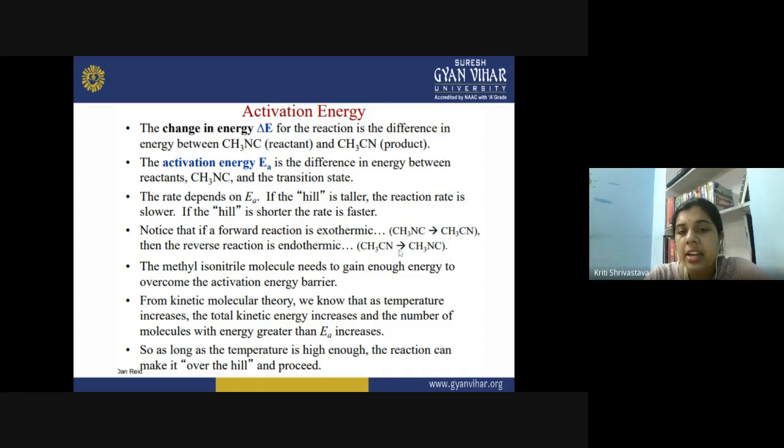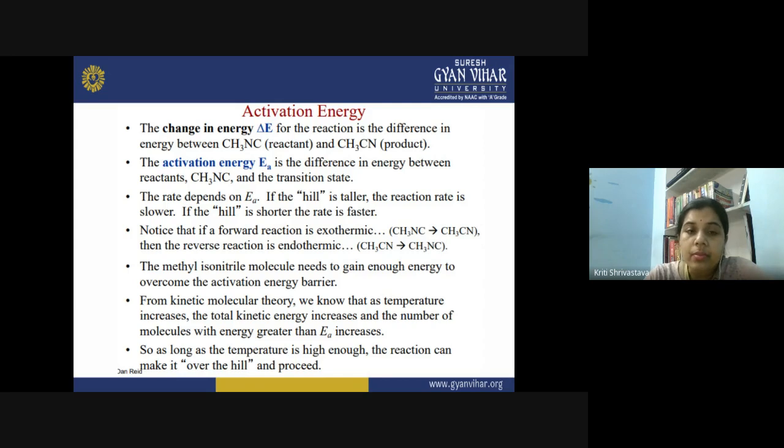It is the endothermic reaction. So, when you talk about the exothermic and endothermic reaction, we are talking about the delta E value, and we are not talking about the activation energy value. The methyl isonitrile molecule needs to gain enough energy to overcome the activation energy barrier.